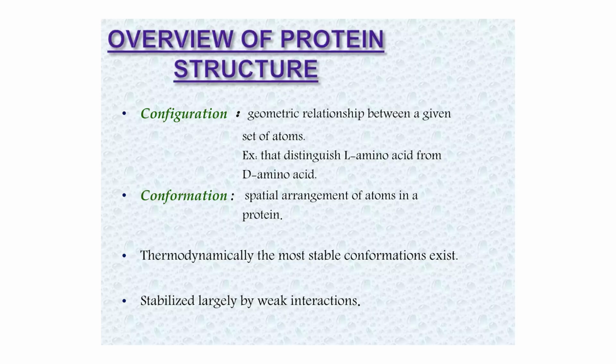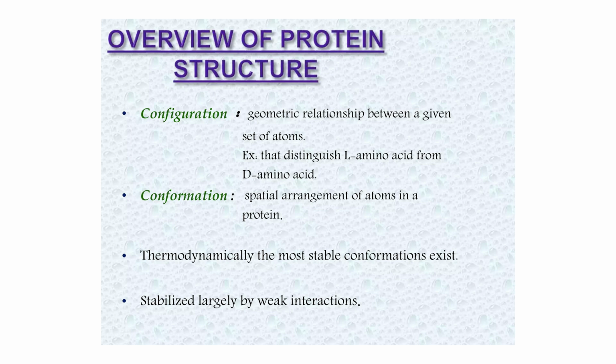Now, regarding the structure of protein, we can go through configuration. What is configuration? Configuration is the geometric relation between a given set of atoms. For example, we can distinguish L amino acid and D amino acid. So, these are the different configurations, L and D form. Then comes conformation.